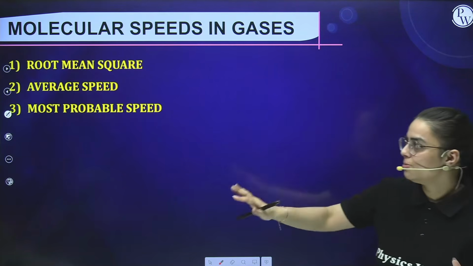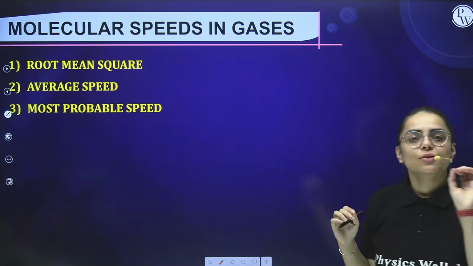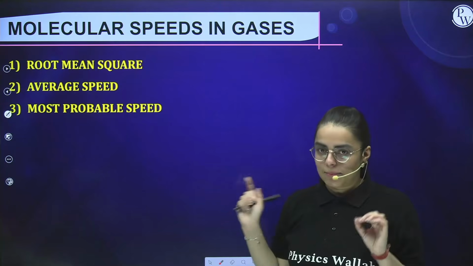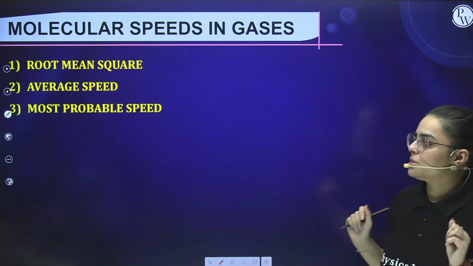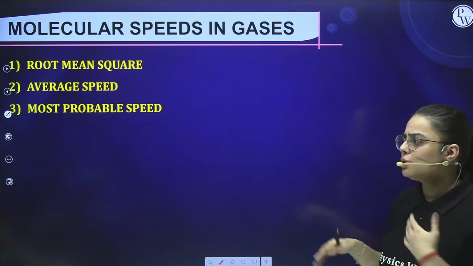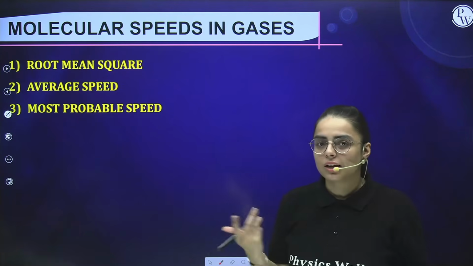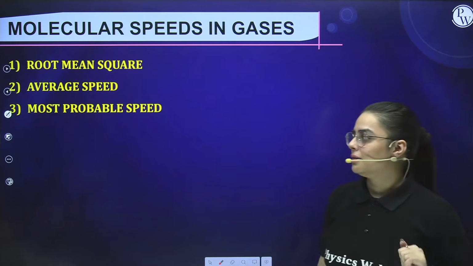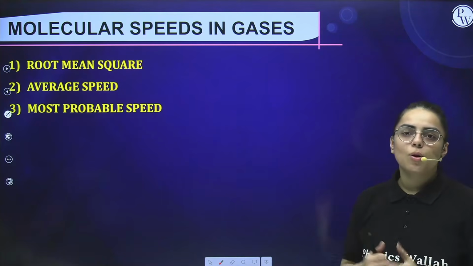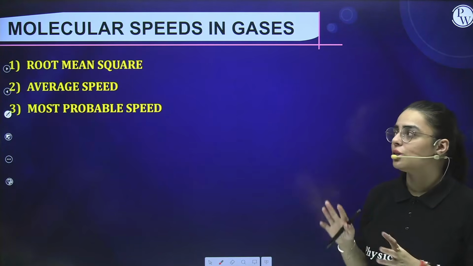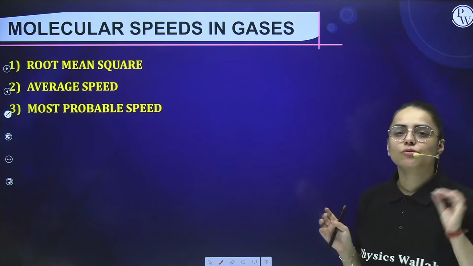One is the root mean square, which I've already told you, represented by VRMS. The second is the average speed, which we used to calculate in physics also. You have done a lot of questions in your previous standard. And the third is the most probable speed. Now, you need to understand the formulas, that's it.